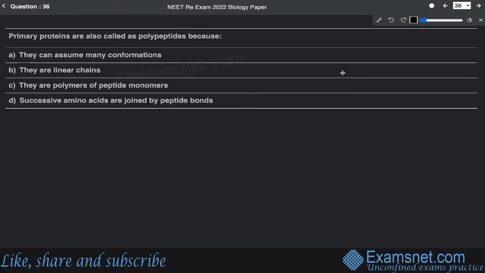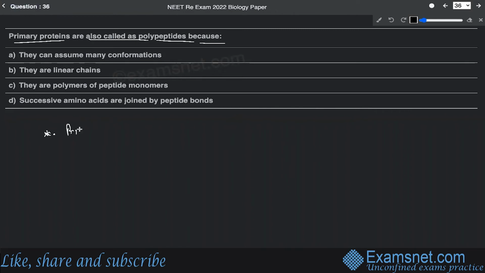Then question number 36. Question number 36 says that the primary proteins are also called polypeptide because they can assume many conformations. They are linear chains. They are polymers of peptide monomers. Successive amino acids are joined by peptide bonds. Now, this question has been asked from the chapter of biomolecules of standard 11th. Now, let me tell you that primary proteins are called polypeptide because they are linear proteins, or linear amino acids, which are joined together by peptide bond.